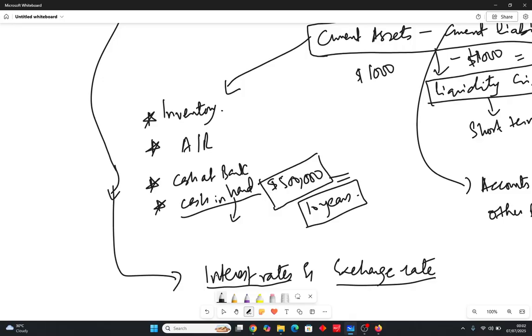So that was imported. So because of the tariffs, because of the taxes on that, ultimately what will happen? Things will become expensive. The raw material will become expensive, and in the end, the company's cost of production will increase and the selling price would be increasing too.